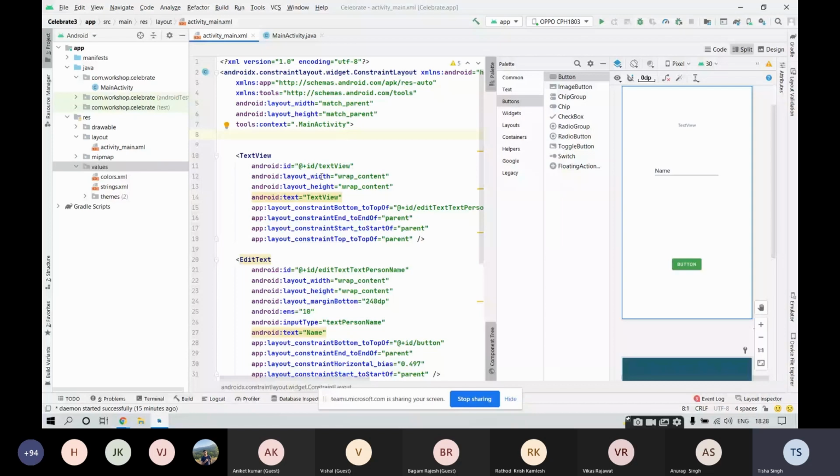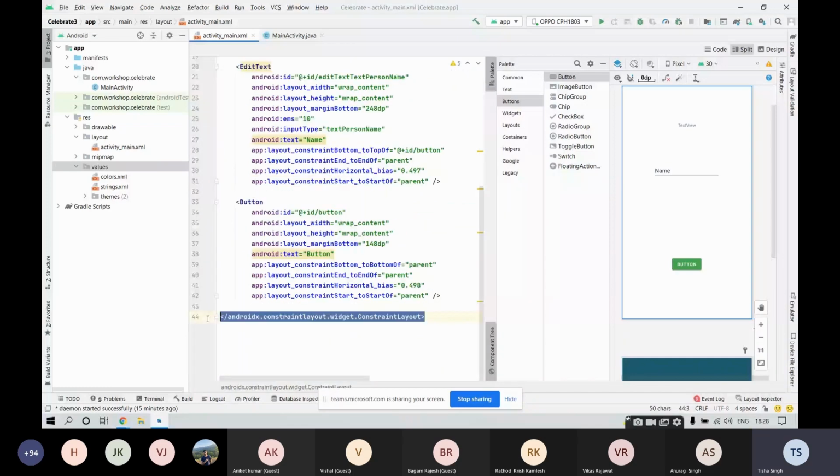Now for this text view, you need to provide text. So let's code this portion. Write text.